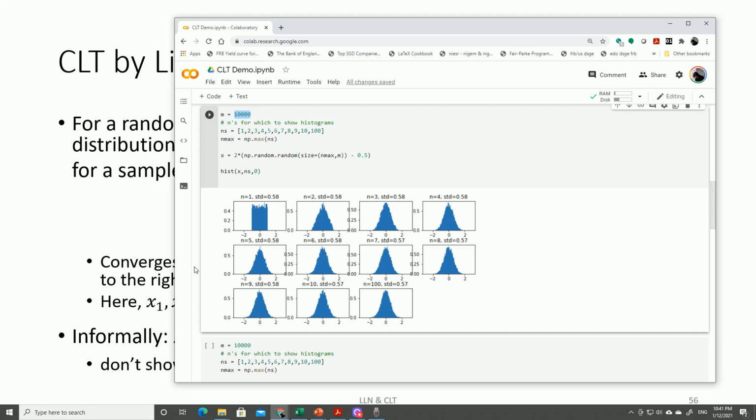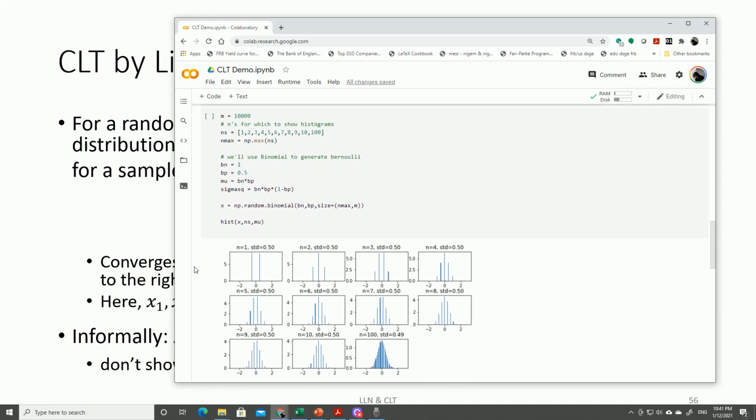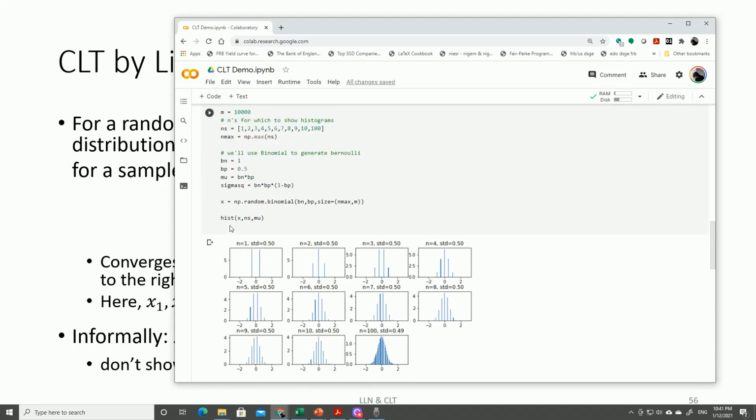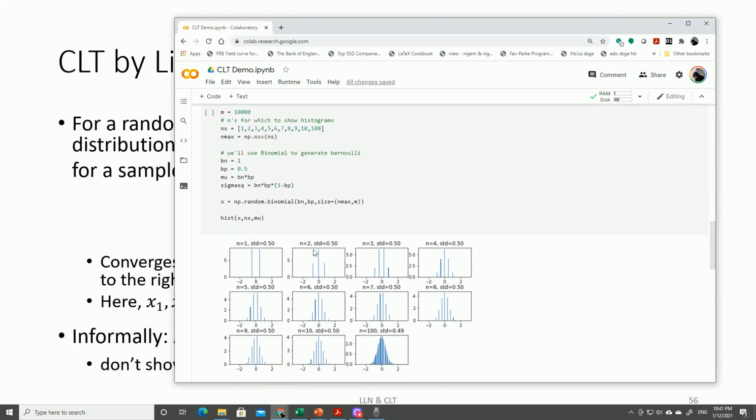Now I thought I'll show you an example with an even more extreme case. Before, it was a uniform distribution, but now I'm using Bernoulli. Think about this: a Bernoulli distribution looks nothing like normal at all, right? It's just two numbers, a barbell type of distribution, minus 0.5 and plus 0.5. But what I'm doing here is the following.